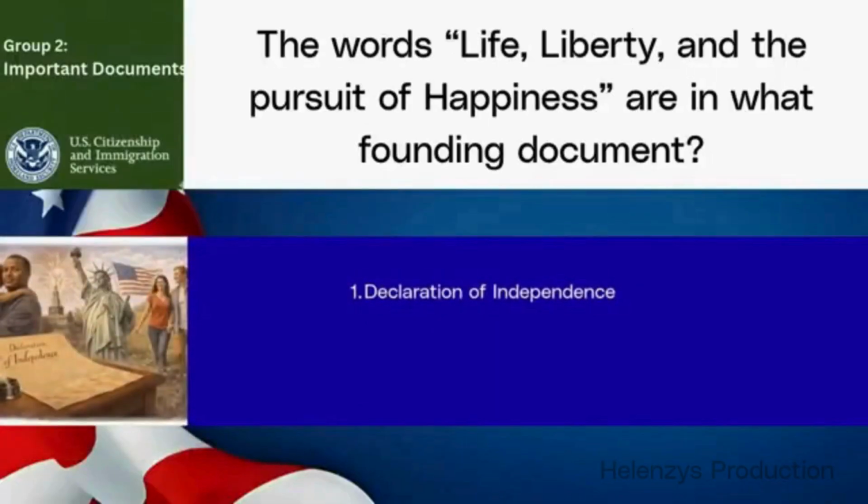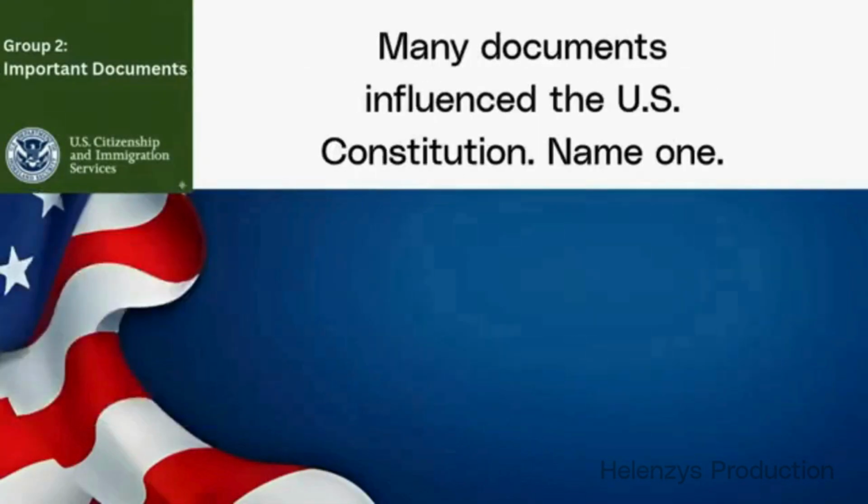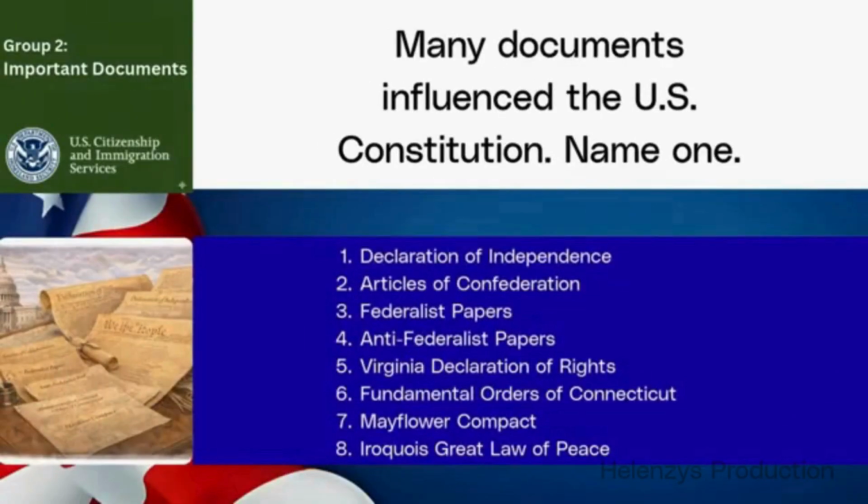Quick recall. The words life, liberty, and the pursuit of happiness are in what founding document? Declaration of Independence. Many documents influenced the U.S. Constitution. Name 1. Declaration of Independence. Articles of Confederation. Federalist Papers. Anti-Federalist Papers. Virginia Declaration of Rights. Fundamental Orders of Connecticut. Mayflower Compact. Iroquois Great Law of Peace.